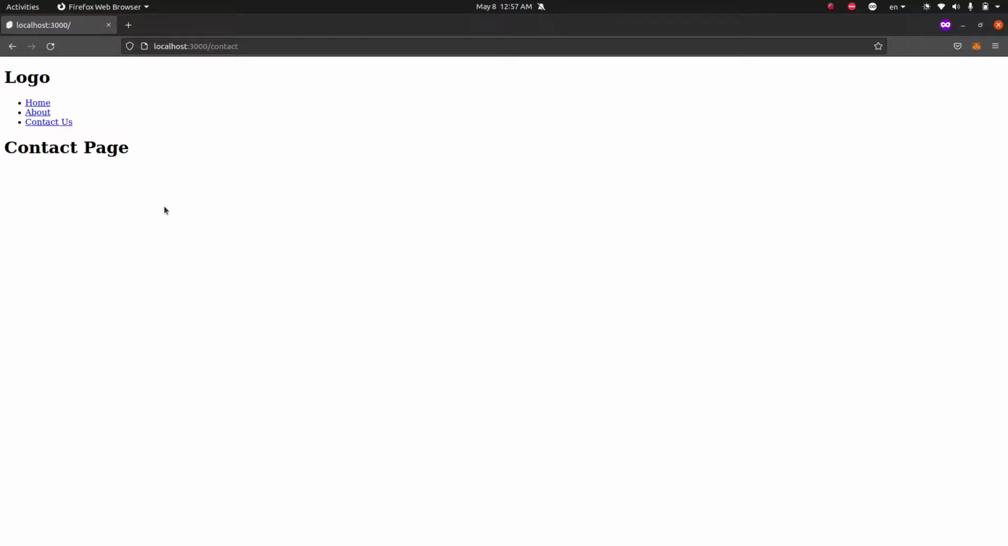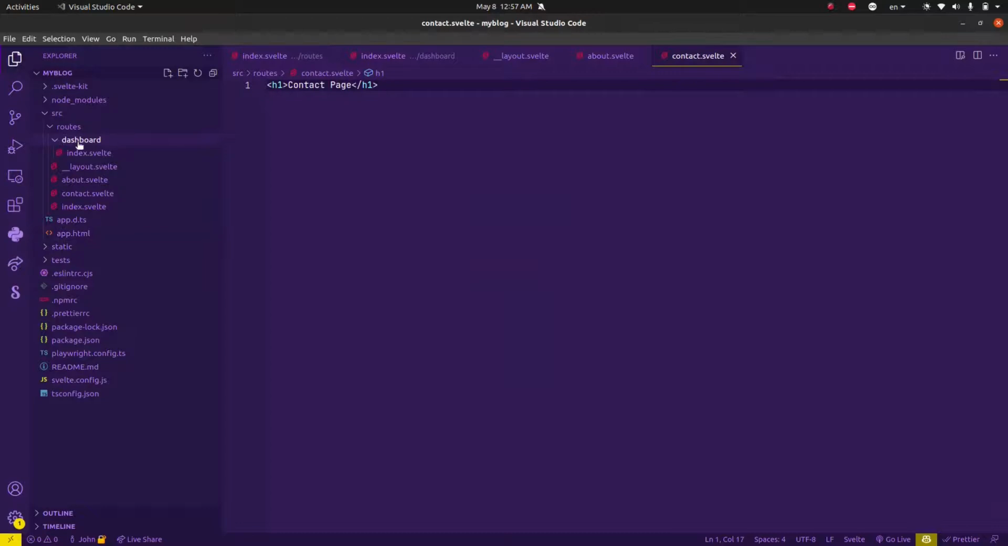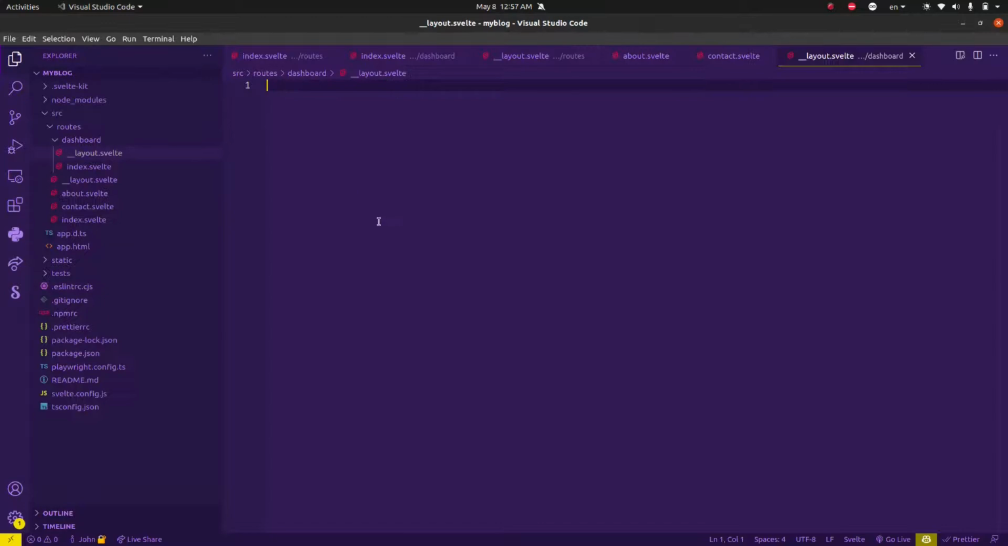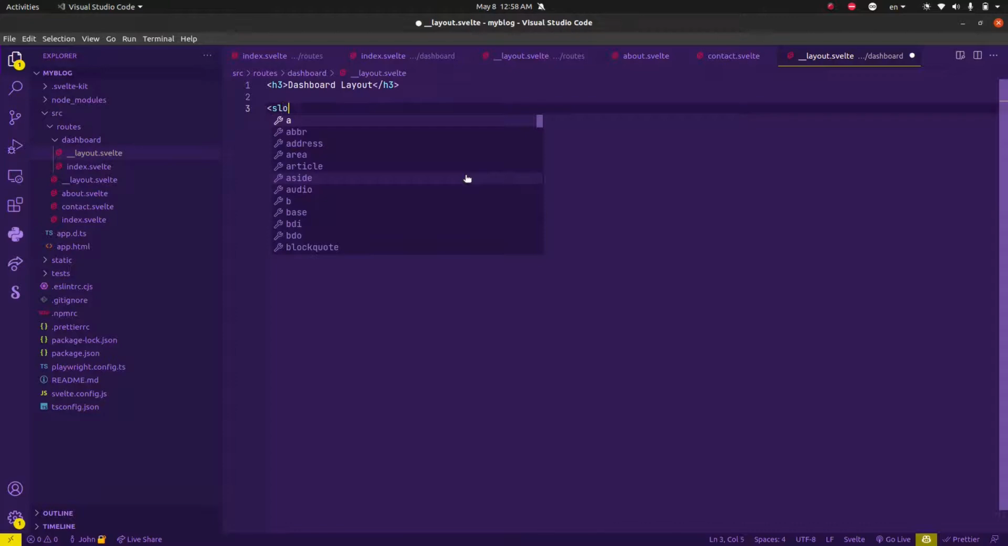So if a user visits your home page, it is not ideal to tell them to change their password or visit the settings page. So you might want to add this in the user dashboard. So we'll create a new layout here. And we'll add an H3 saying user dashboard layout, and we'll add in a slot.